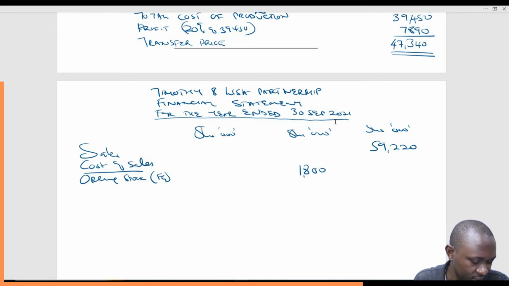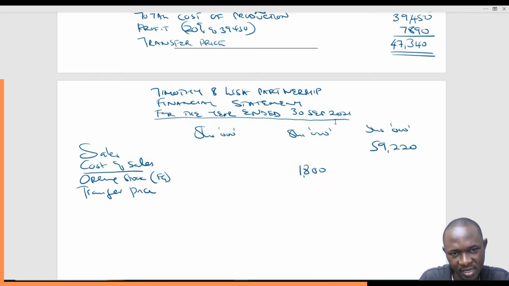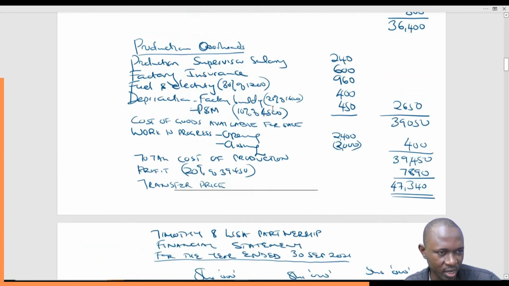And then we'll get the value of the goods, and this time we are not purchasing from outside, we are only getting these goods from our factory. So we add the transfer price, which is right here, 7,340, and then we less the closing stock, unless we have any other adjustment, which I doubt we have.